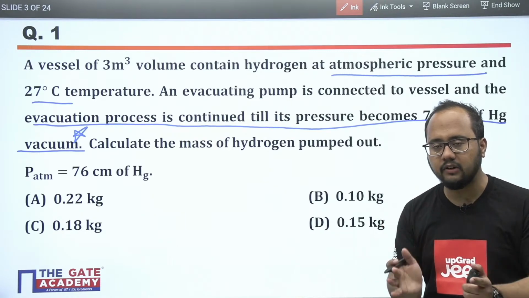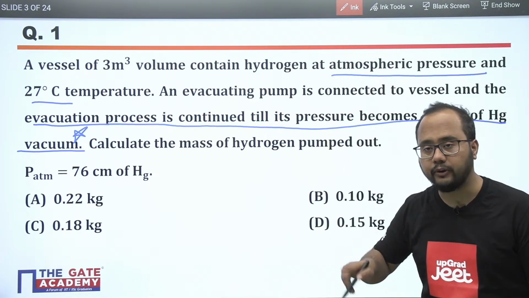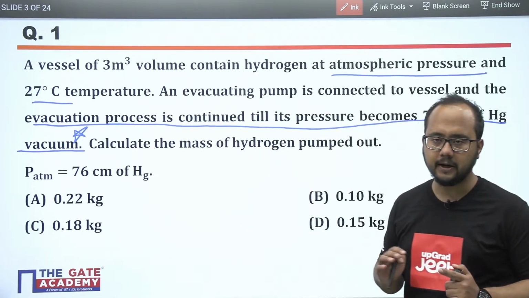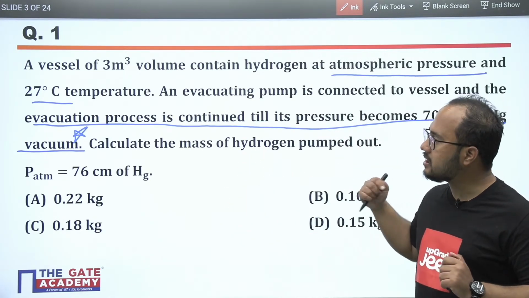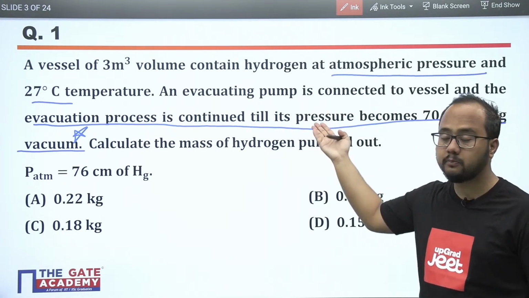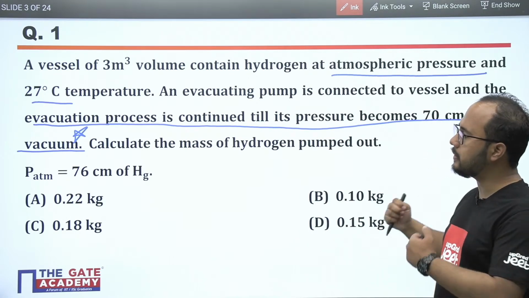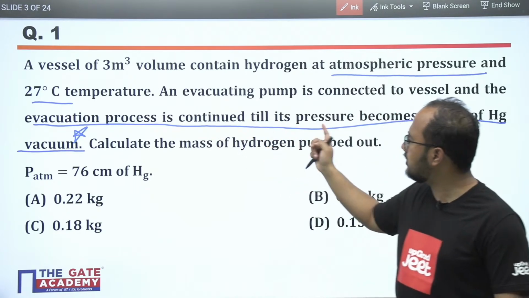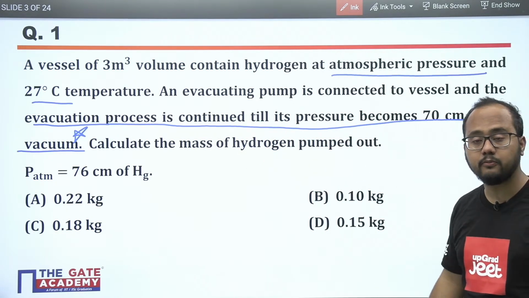There will be some certain volume of the tank, and that will be fixed. Ultimately, first of all, the volume is fixed for a given process. What is changing? Pressure is changing. They have mentioned the pressure is changed because as the evacuating pump is connected to the tank, definitely the pressure has been decreased. They have mentioned that evacuating pressure is continued till its pressure becomes 70 centimeter of mercury.